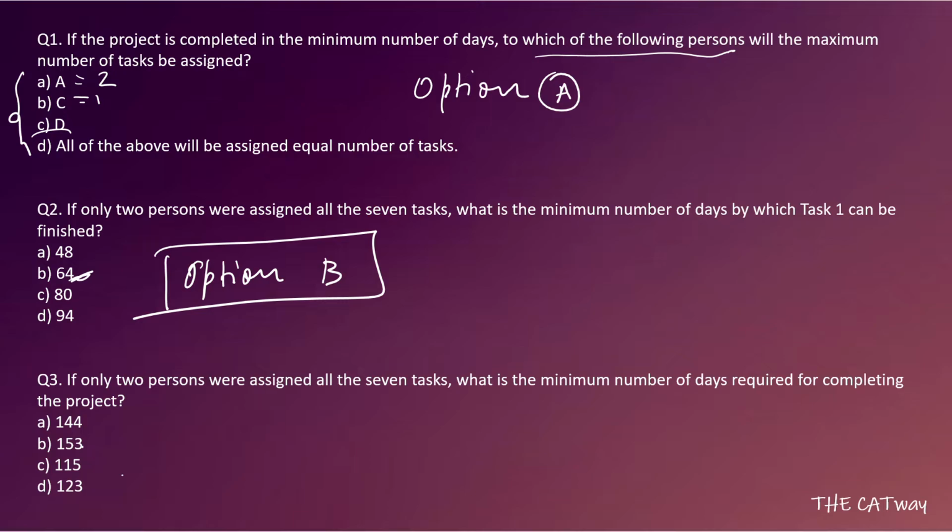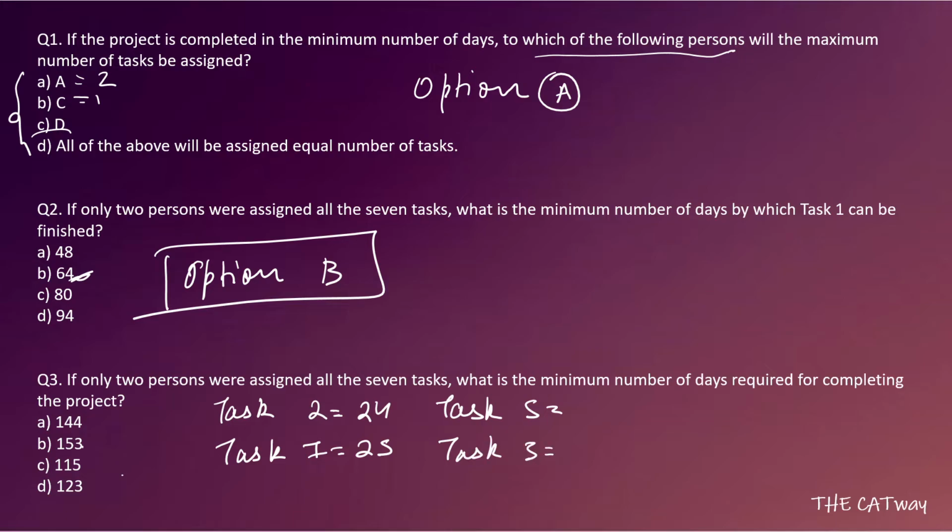Okay, now let's move towards the third question. The third question is, again the same case, B and C are going to do all the tasks. What is the minimum number of days required for completing the project? Now they are talking about completing the project, so we can use data from the previous question, where we found out that task 2 will be completed by the 24th day, task 7 will be completed by the 25th day, and then we have task 5 and task 3 to be done.